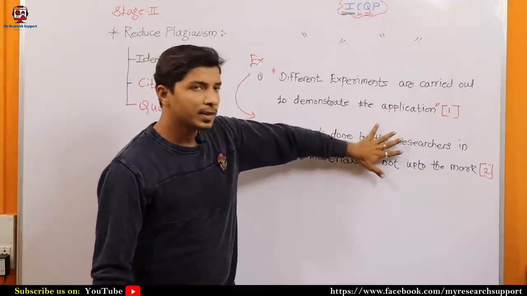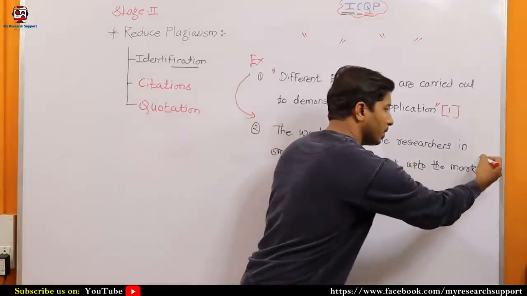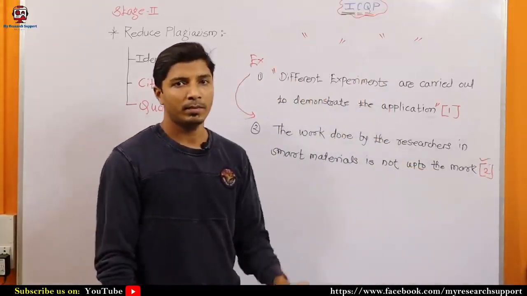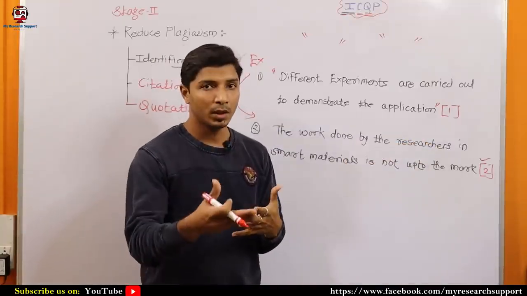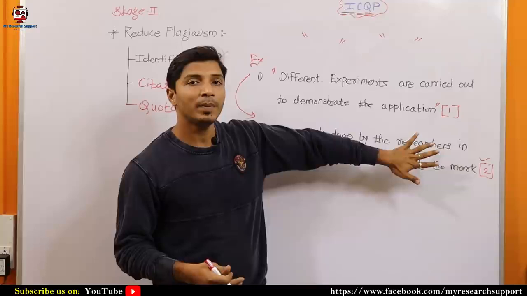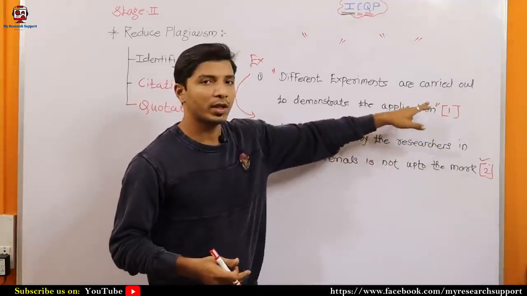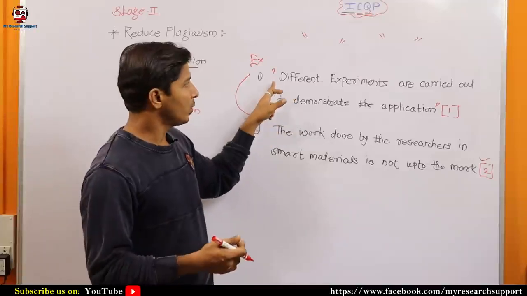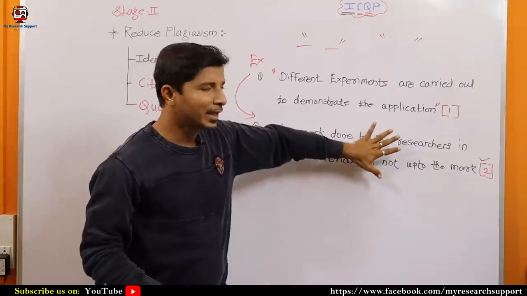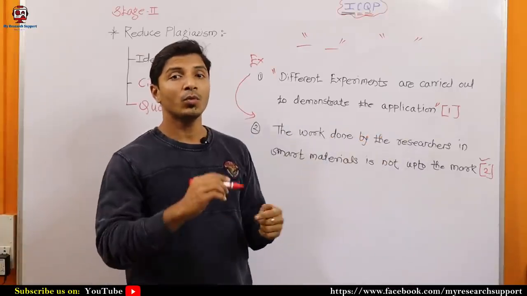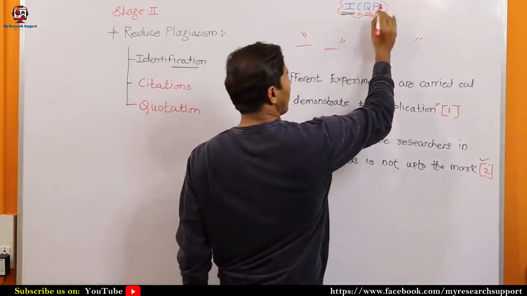I have taken this sentence from somebody's research article and I have kept the citation number as well. But as I said, this will also be highlighted in the plagiarism report, or this text will be coming in the similarity index. So you can use quotation marks, but as I said, you cannot use multiple quotation marks. So in that case, you can move towards the next step, which is P.